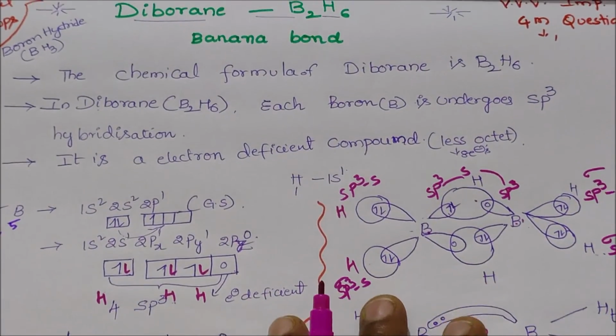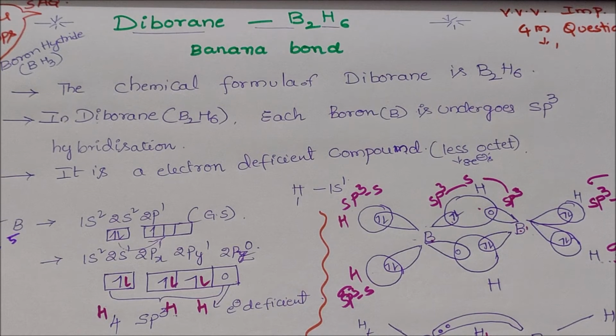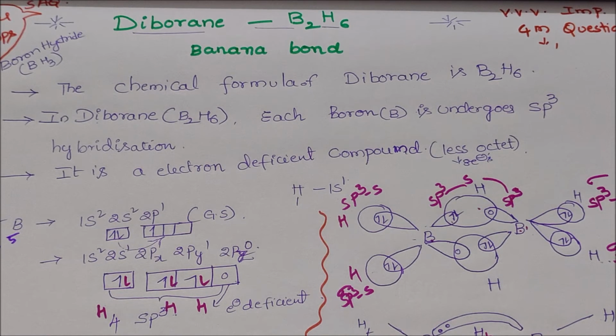This is the structure of diborane. It is a very important and frequently asked short answer type question. Diborane is a boron hydride. That means it contains 2 BH3 units. The chemical formula of diborane is B2H6.